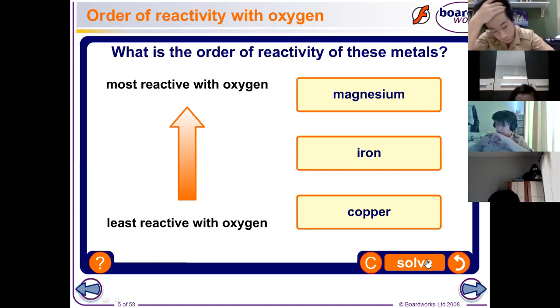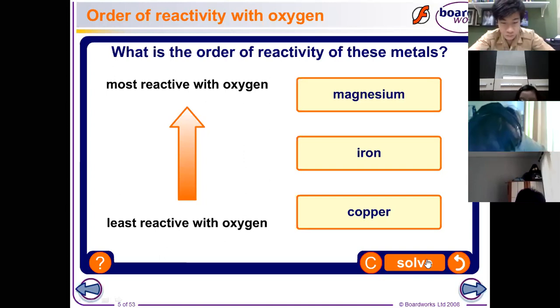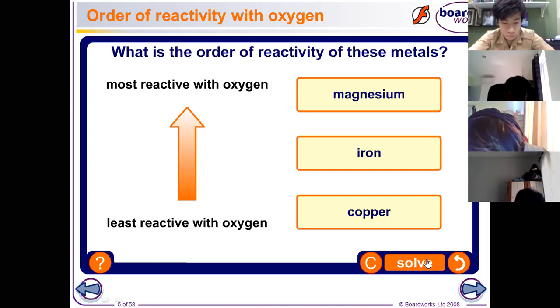that. But then when we put the iron into the Bunsen flame, it produces a spark, a red-orange spark. Then after that, when we place it inside the jar of oxygen, it just produces a black or brown object, iron oxide. Okay, so that is the arrangement. The most reactive is magnesium, the second is iron, and the last is copper, based on the given example.